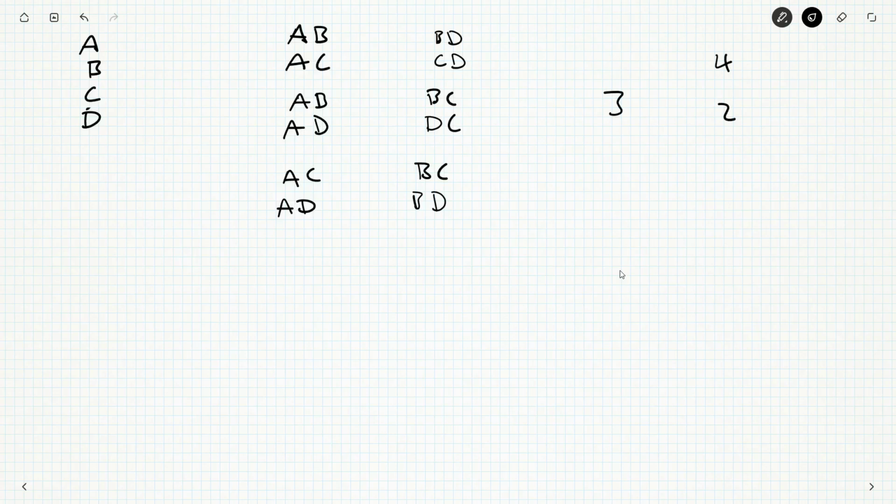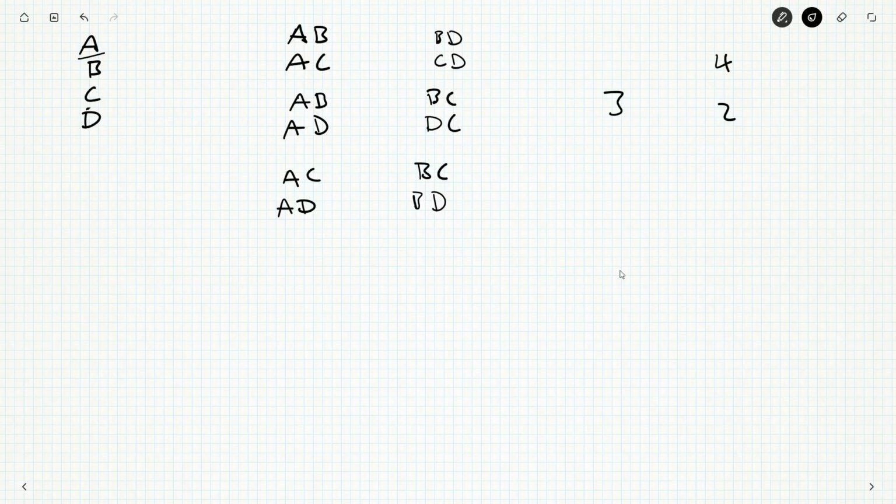Honestly, looking at the smaller case here didn't exactly help or illuminate any techniques. Now I could try another small case, maybe 5 with 2, or maybe 5 with 3. I don't want to do 4 with 3 because A will just play every other team, and B will play every other team, and C will play every other team. What to do?